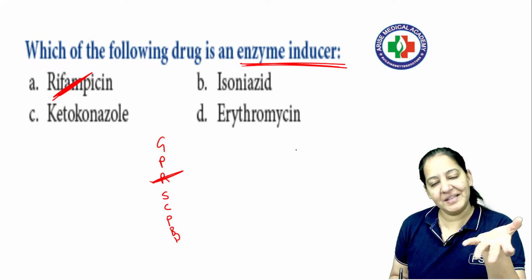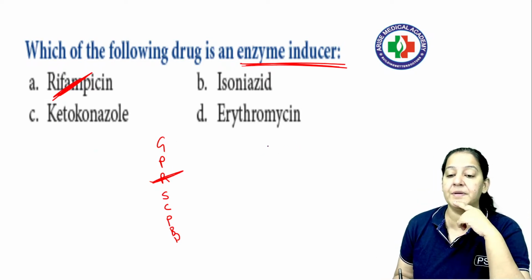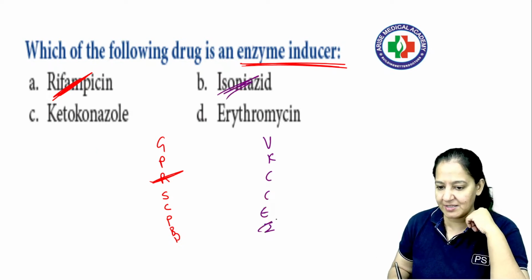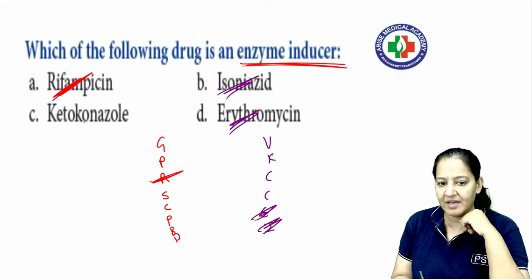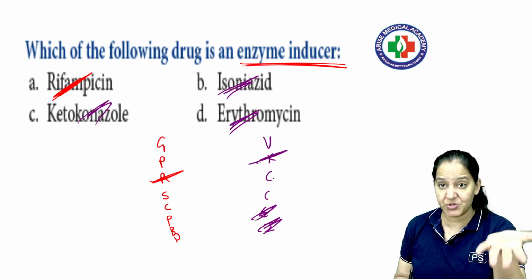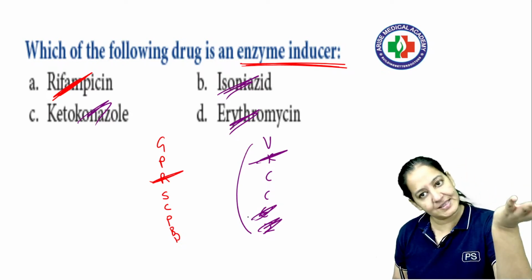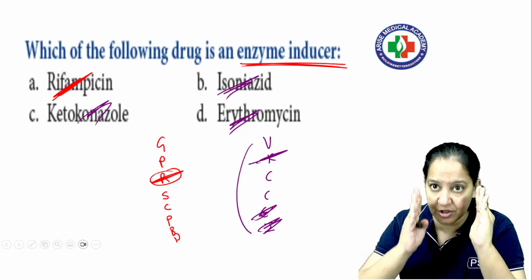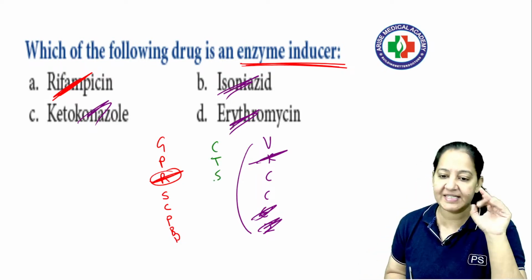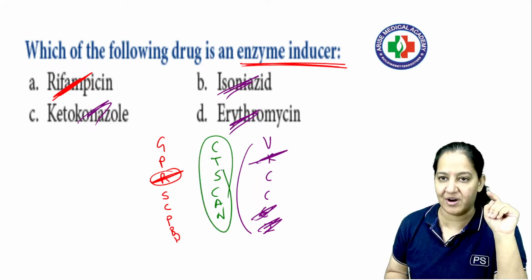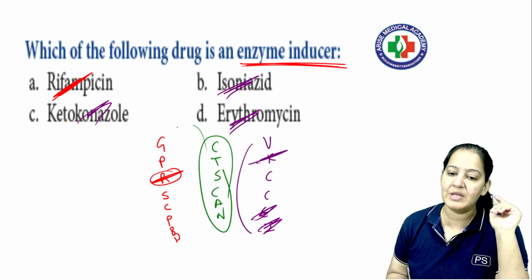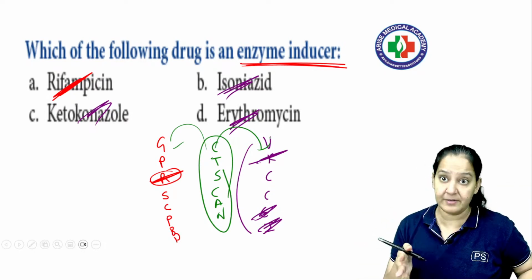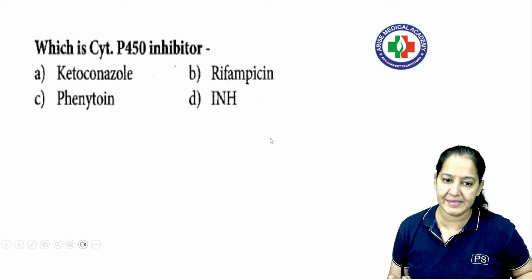If you see the remaining 3 options, they are from the opposite mnemonic. What is the other mnemonic? I mean the mnemonic of the inhibitor. The mnemonic of the inhibitor is vitamin K cannot cause enzyme inhibition. So you can see isoniazid is also coming there, erythromycin is also coming there, and ketoconazole is also from the opposite place. So just to confuse you, the other three options are from the enzyme inhibitors. Only one of them is an enzyme inducer, so keep the two mnemonics at the tip of your tongue. If you don't know the full form, it's okay. Nobody is going to ask you the parent drug. They are more interested in asking you the inhibitors and the inducers. You should know these two lists. But the toxicity and reduced intensity is taking place of the parent drug. I hope it's crystal clear.